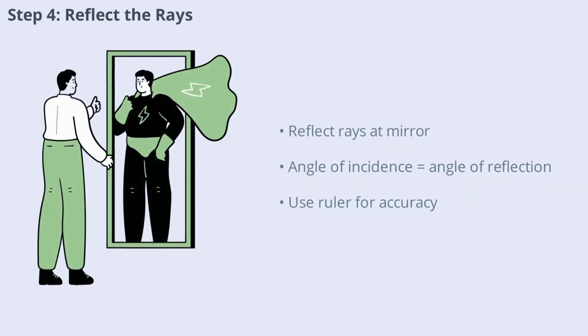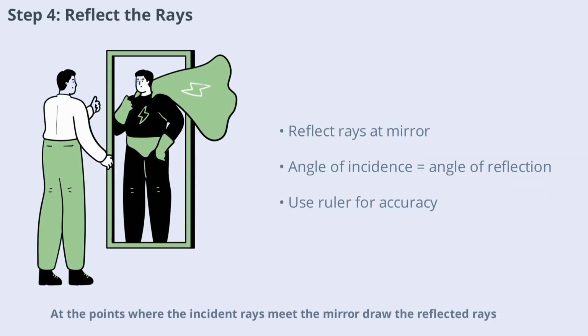At the points where the incident rays meet the mirror, draw the reflected rays. According to the laws of reflection, the angle at which each ray hits the mirror, the angle of incidence, is equal to the angle at which it bounces off, the angle of reflection. Make sure to use a ruler for accuracy. This step visually demonstrates the fundamental law that governs how light behaves when it encounters a reflective surface.